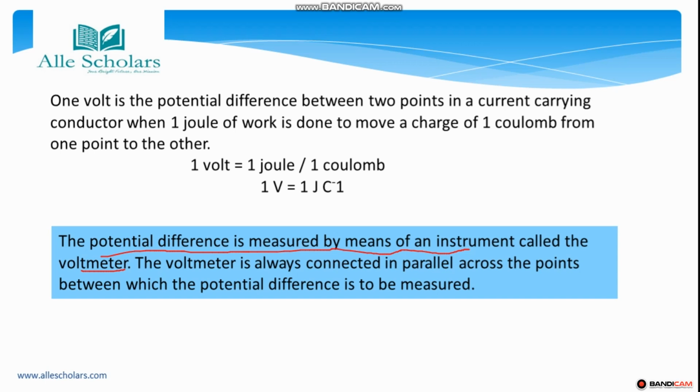So the voltmeter is always connected in parallel. This is a very important thing to learn, that the voltmeter is always connected in parallel. Whereas when we have read about ammeter, ammeter was always connected in series.